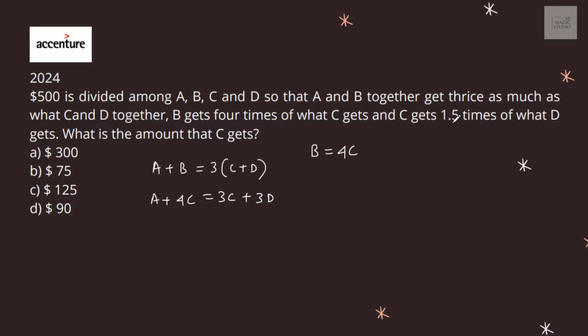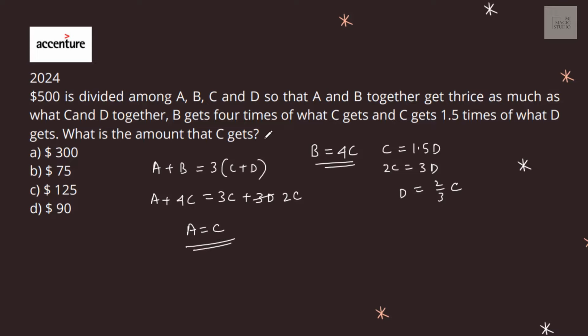And C gets 1.5 times of what D gets. C equals 1.5D. That means 2C equals 3D. In place of 3D, I can write 2C. Then A is equal to C. A is equal to C, B equals 4C, and D equals 2 by 3C. Everything converted with respect to C.